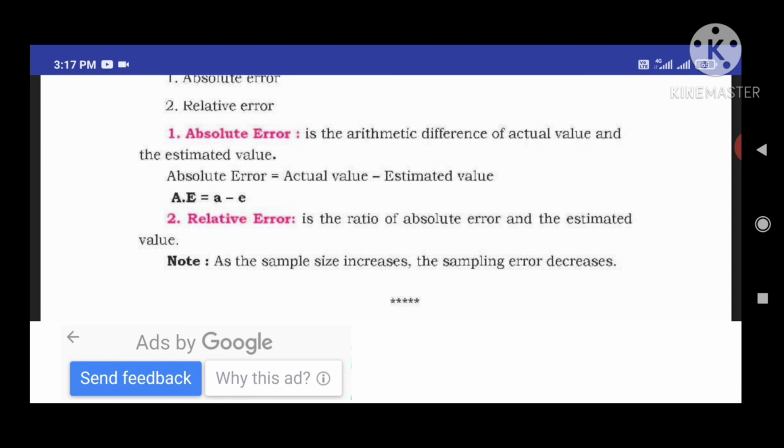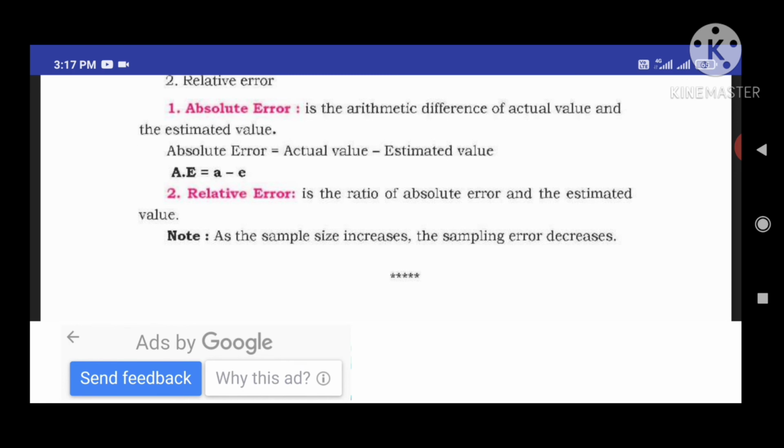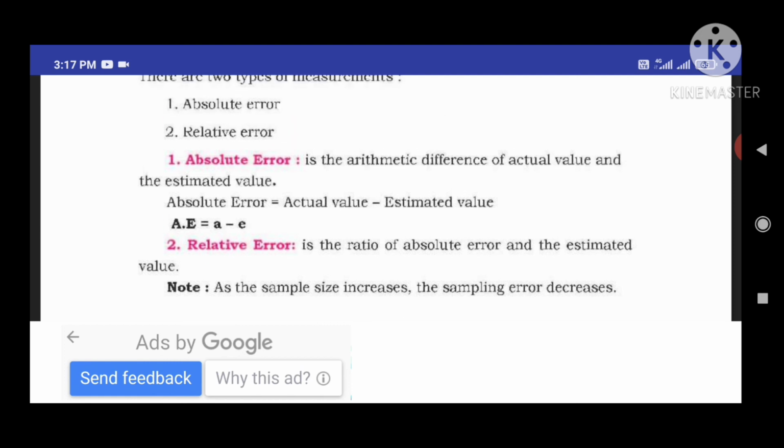Examples are 2:1, 1:5, 10:5. So these are the ratios. We can represent our opinion in the form of ratios. So when errors occur in an event, we can represent the opinion based on ratios, and that error is called a relative error. Okay students, this is the related information about the errors.